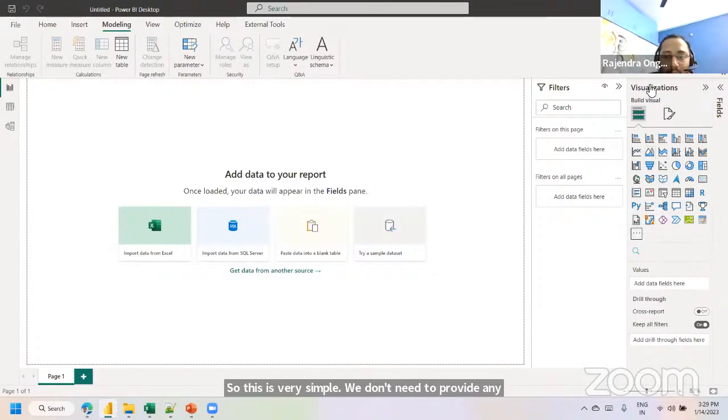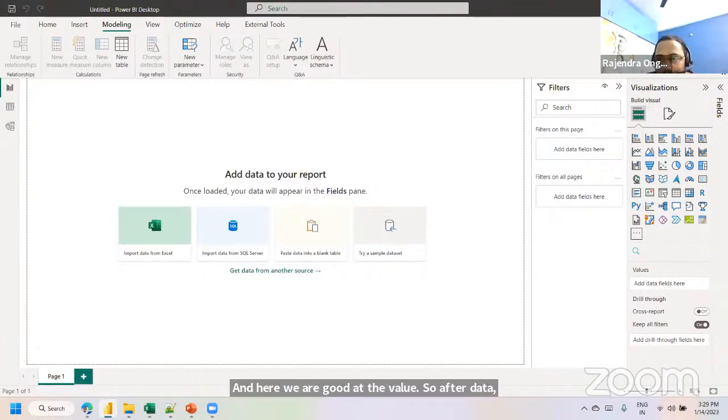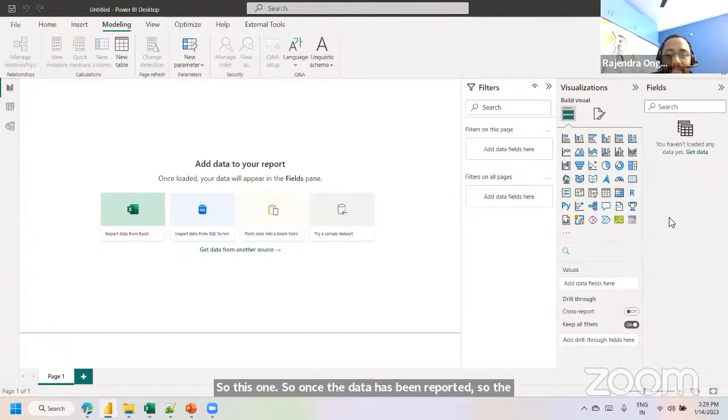This one we call the visualization pane, and here we are going to add the values. So after data extraction, we can start adding values onto your pane. The last tab we have here is the Fields pane. Once the data has been imported, the connected tables or data sets will be available in this Fields pane. Suppose we are extracting 10 different tables, all the tables will be available in this Fields pane only.